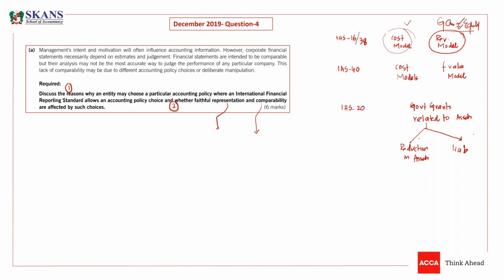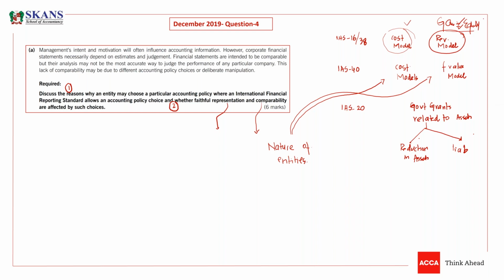Then why are we giving these choices in different standards? The reason is very simple: the nature of entities is different. There are certain situations where the nature of entities is different. So for some entities the cost model is an appropriate model, for some entities the fair value model is an appropriate model. How can you prove that the nature is different? It is very simple.